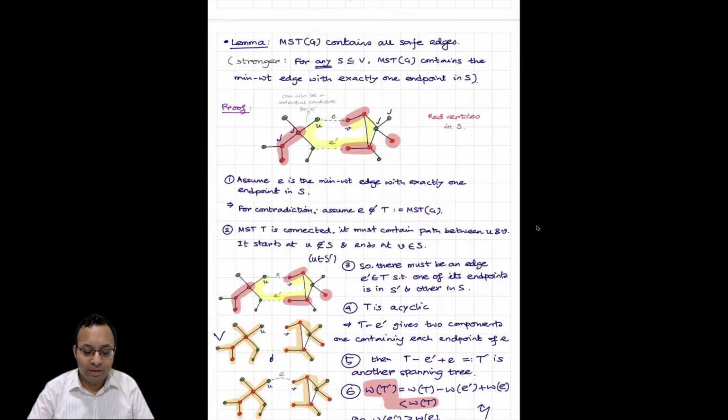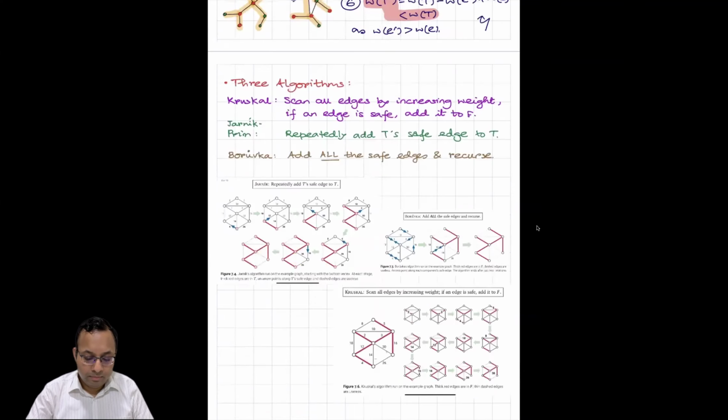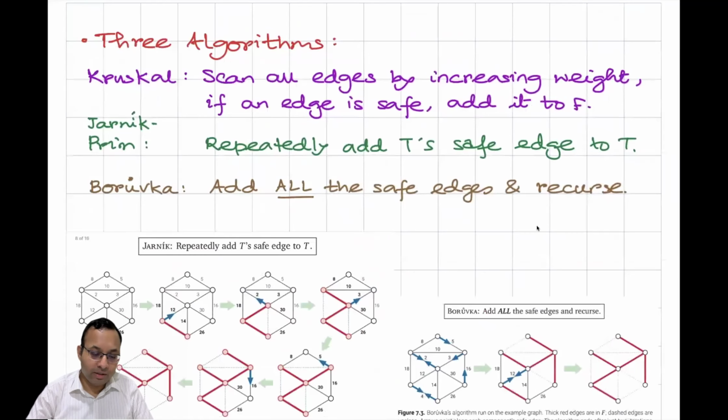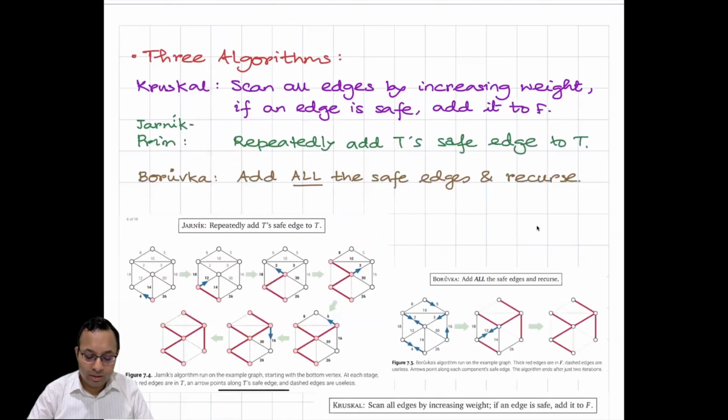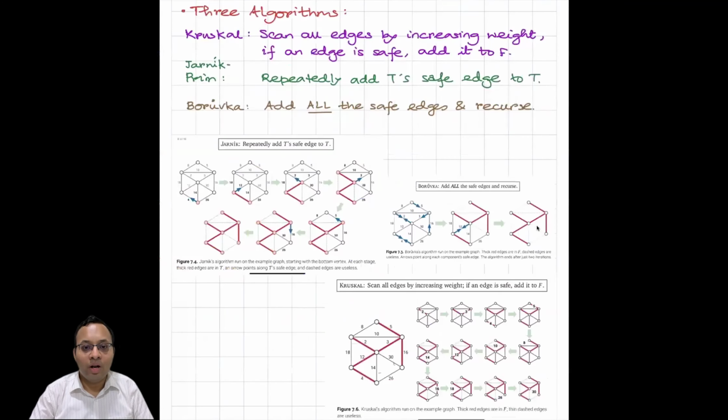So in this lemma, if I use S to be a connected component, we get that the MST contains all safe edges. And this is the lemma which provides us a meta algorithm that keeps on adding safe edges. In fact, there are three different variants. In Kruskal, the algorithm is you scan all edges by increasing weight, and if an edge is safe, then we add it to F. So in this graph, for example, we take the smallest edge 2, then we add it, then 3, then we add it, continue.